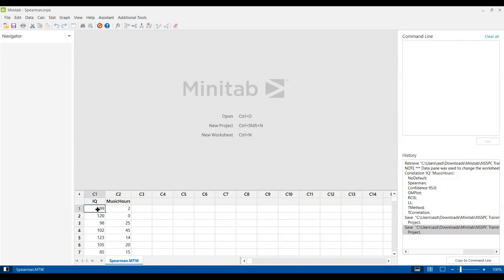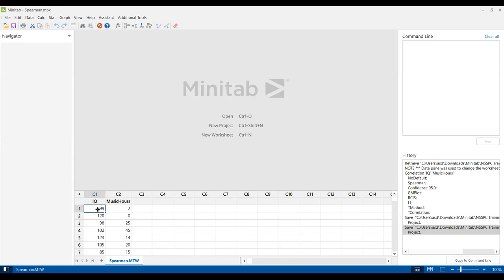So here in this problem, we are trying to understand if there is any association between the IQ of each adolescent in a sample and the number of hours they listen to rock music per month. One of the variables is ranked here, which is the IQ. IQ values are numbers like 1, 2, 3, 4.